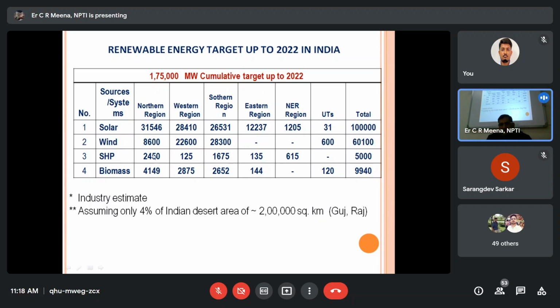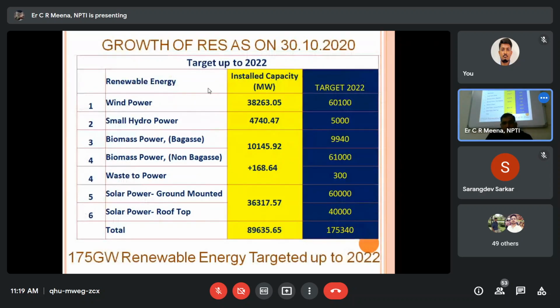Wind is like that, different region, this much potential. Small hydro like that, biomass like that. So this much distribution of the 175 gigawatt. So that is also what not achieved as on date. 75,000 megawatt is the undeveloped as on date. Okay. So according to that, one out of this much only achieved. But as on date, I have to update it. 1 lakh megawatt total installed capacity. So 75 is the undeveloped.